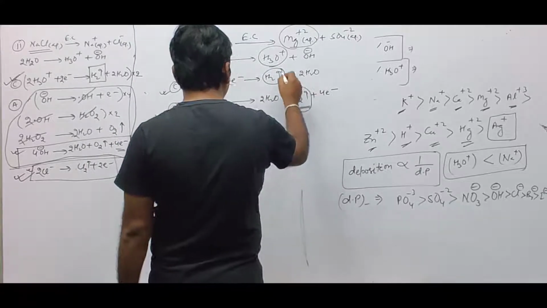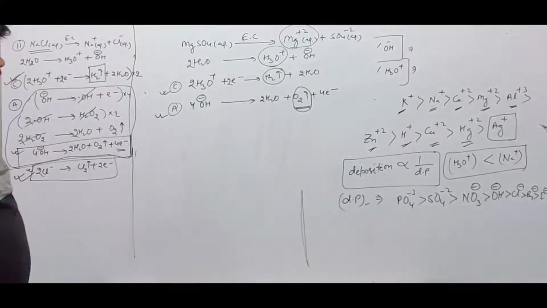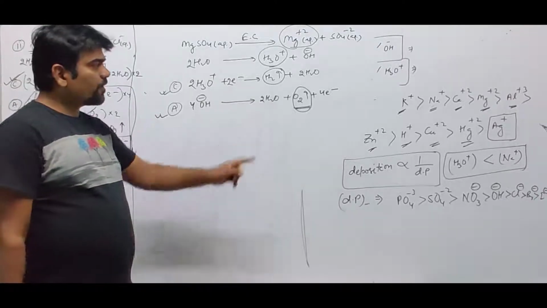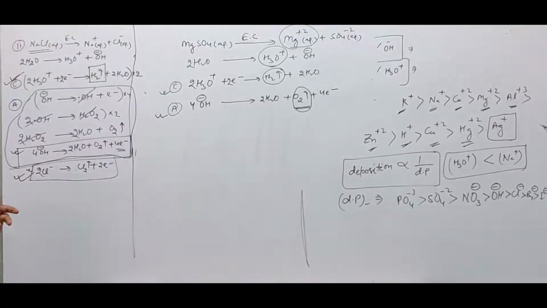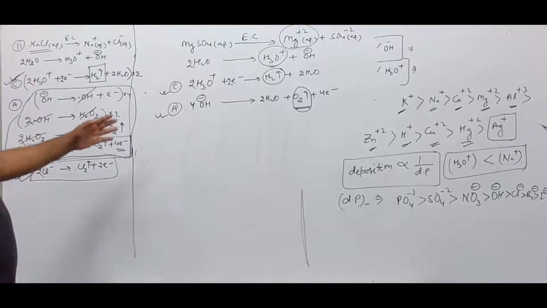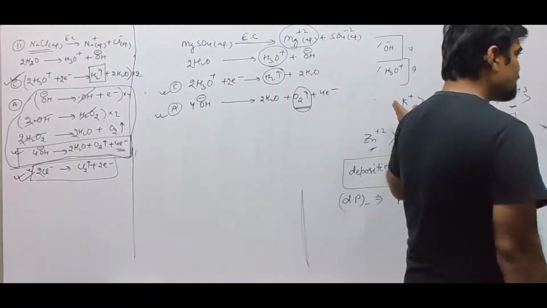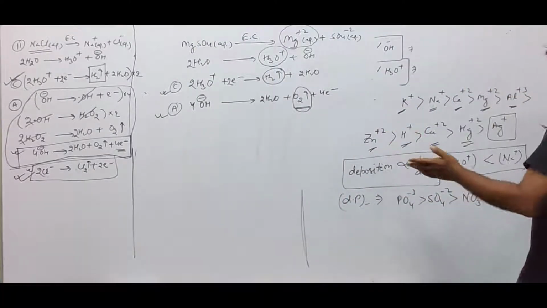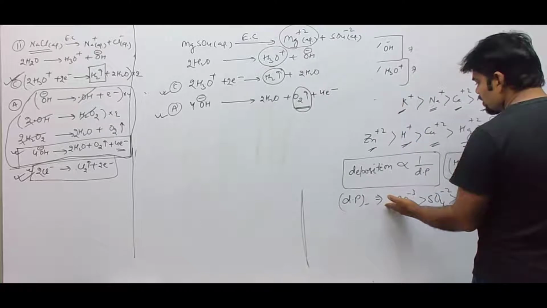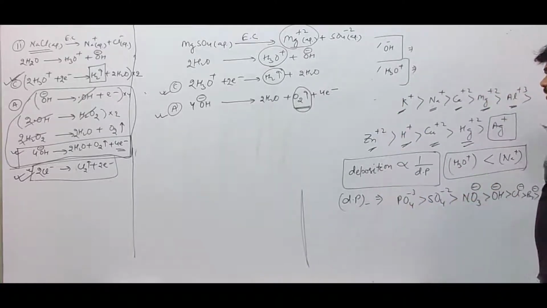So instead of magnesium, hydrogen gas is liberated. Instead of SO4 2-, oxygen gas is liberated. So which substance will be liberated on which electrode, we can decide on the basis of the nature of electrodes as well as the nature of electrolyte. We should see the discharge potential order of cation and anion.